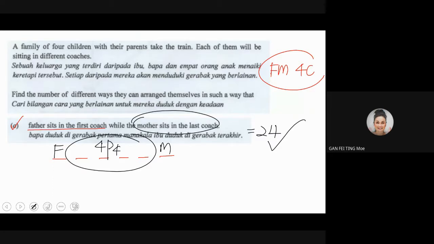It's very easy. Don't panic as you are reading the question, because the wording is something we are not familiar with. But once you understand the question and the condition, first of all you need to choose correctly, it's either NPR or NCR. Then you look into what the condition is. Draw the boxes, or so I don't waste my time drawing boxes, I draw dash lines. If let's say there are seven placings, I draw 7 dashes. If it's 4 placings, I draw 4 dashes, for me to fill in the conditions given.